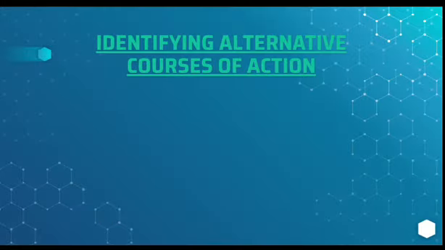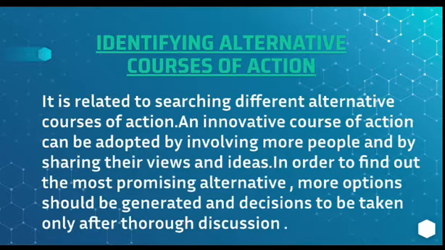Next one is identifying the alternative courses of action. Identifying means searching or hunting for different options, different plans, different courses of action. So this is the next step in planning process. It is related to searching different alternative courses of action. An innovative course of action can be adopted by involving more people and by sharing their views and ideas.